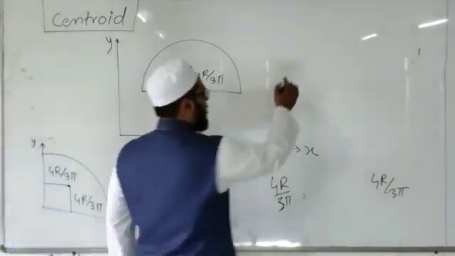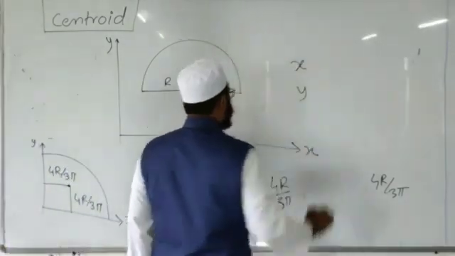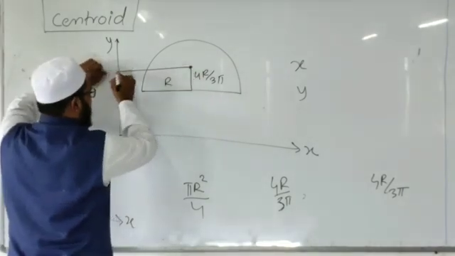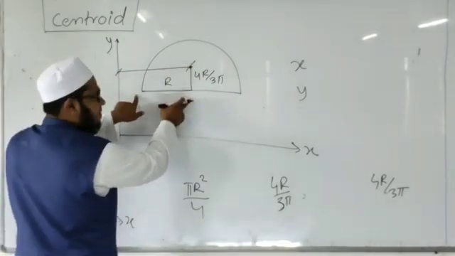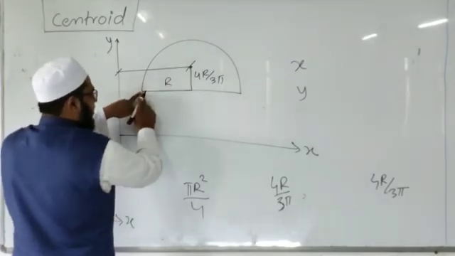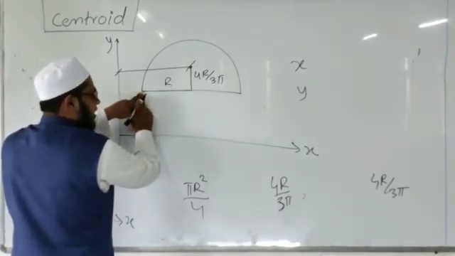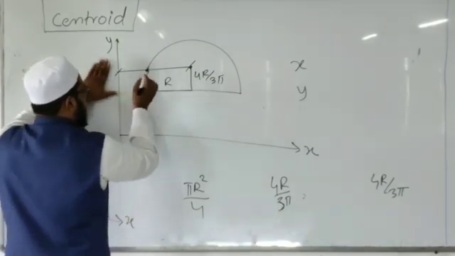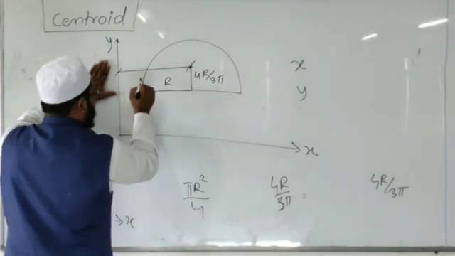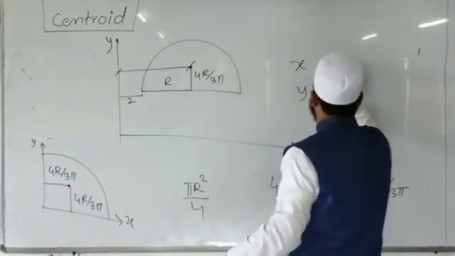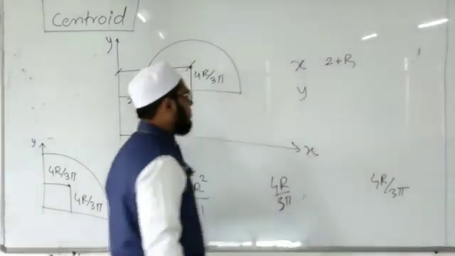If x and y coordinates are required, then x is the distance measured from y axis, so I will measure this distance. I will not write only r, because r is the position if the axis is at this point, but the axis position is shifted. That's why we have to consider this length also.